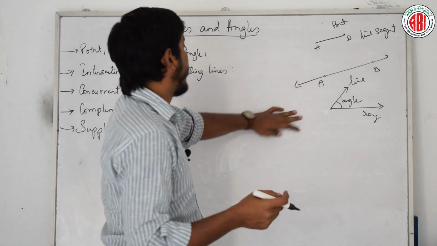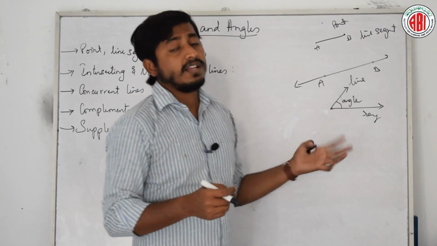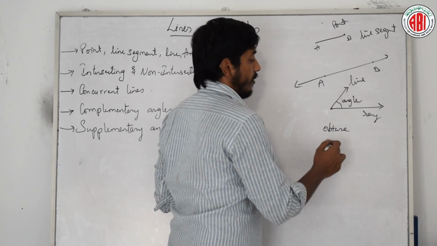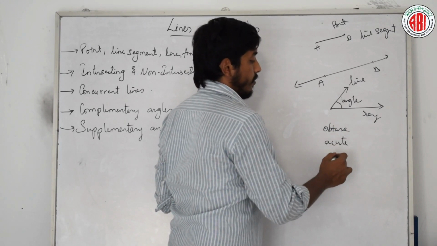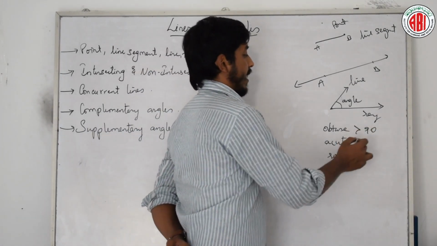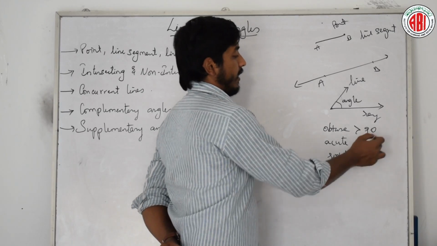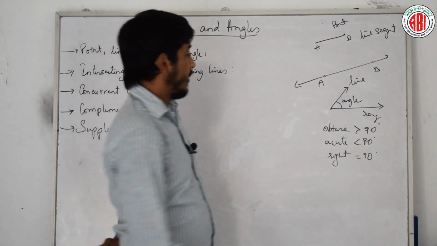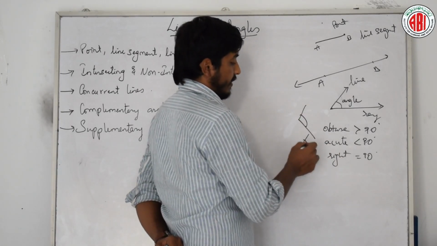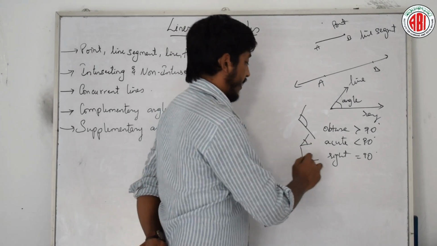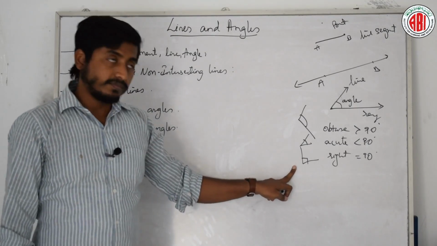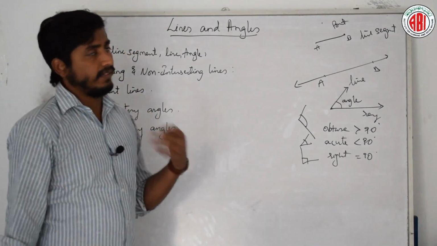Fine. You know different types of lines and different types of angles. What are the different angles we know? We know obtuse angle, acute angle, and right angle. Obtuse means greater than 90, acute is less than 90, right is equal to 90 degrees. Clear? Yes or no? If I draw something like this, this is an obtuse angle. If I draw something like this, this is acute. If it is exactly 90, we will represent it like this. Clear? Fine. Let us define each and everything.